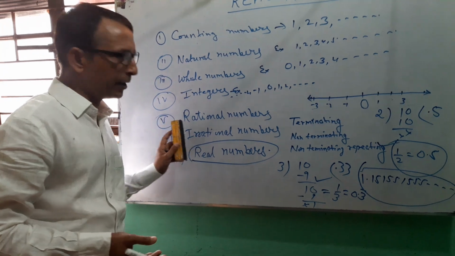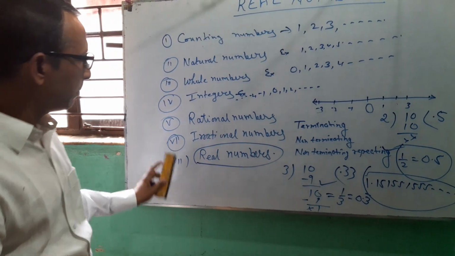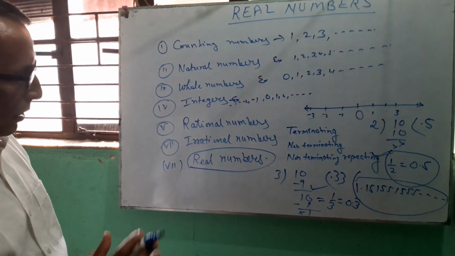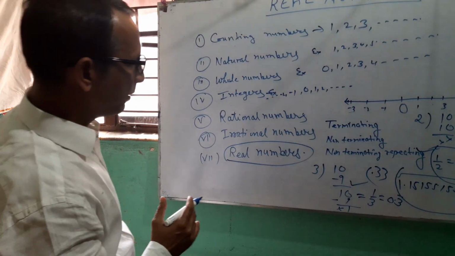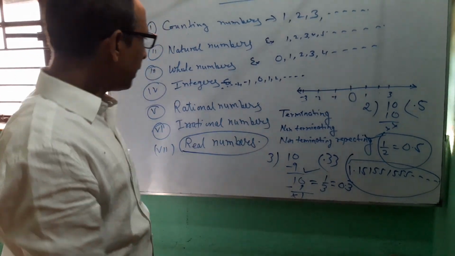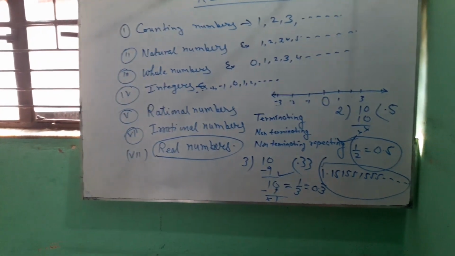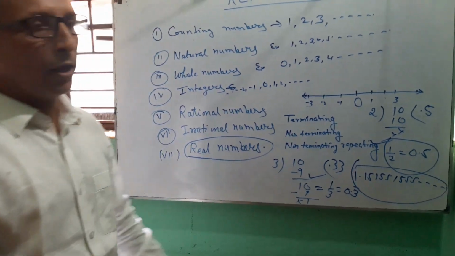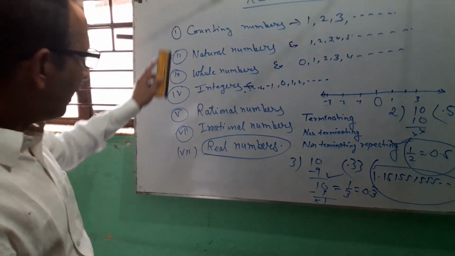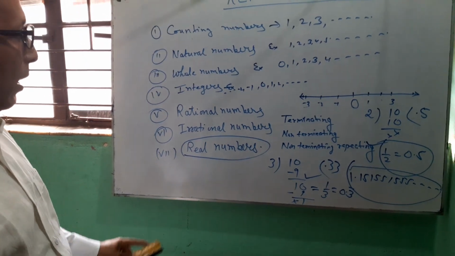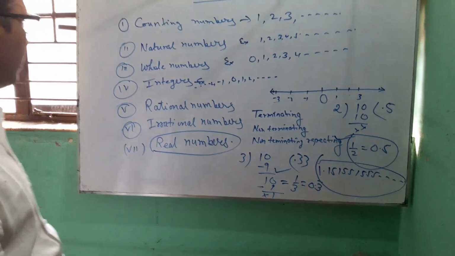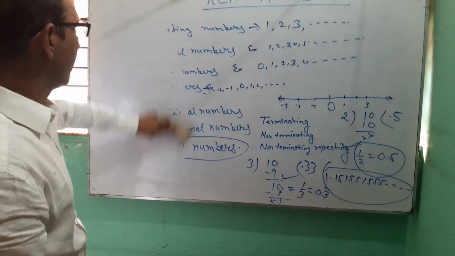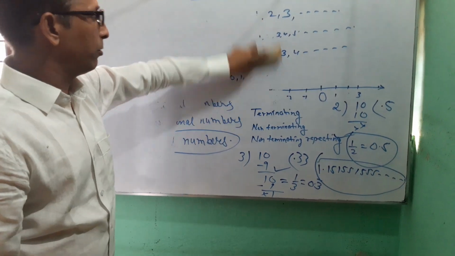All are real numbers. Now we can represent these numbers diagrammatically to understand clearly.